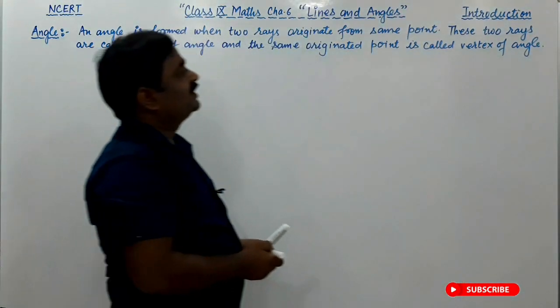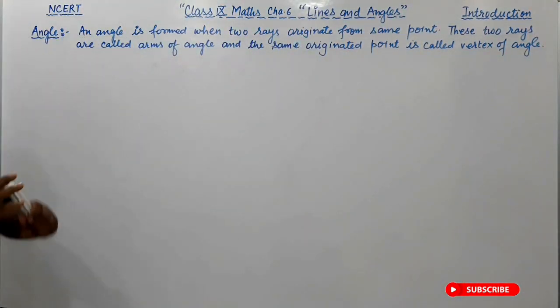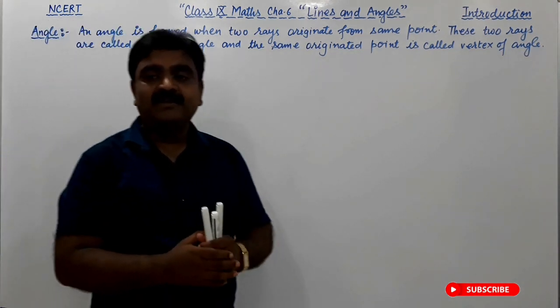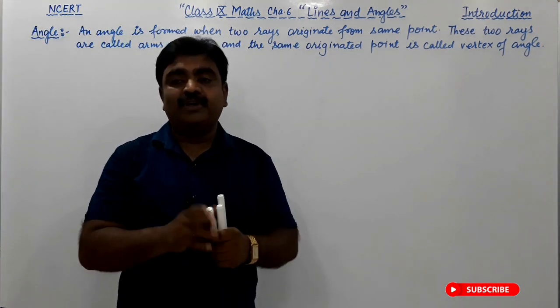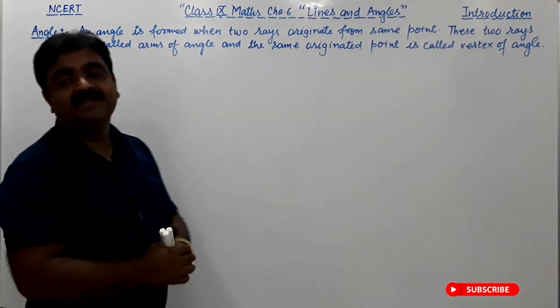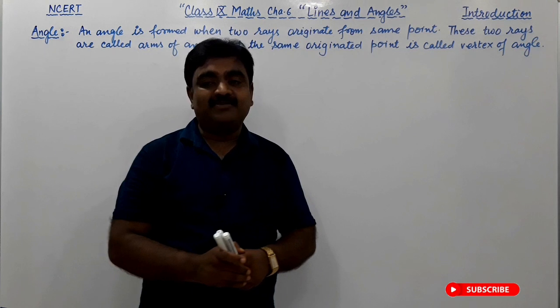Right friends, so I think you are well aware of this. The definition figure is given, and you have to draw the figure. Now let us discuss the types of angle, which you have read properly.